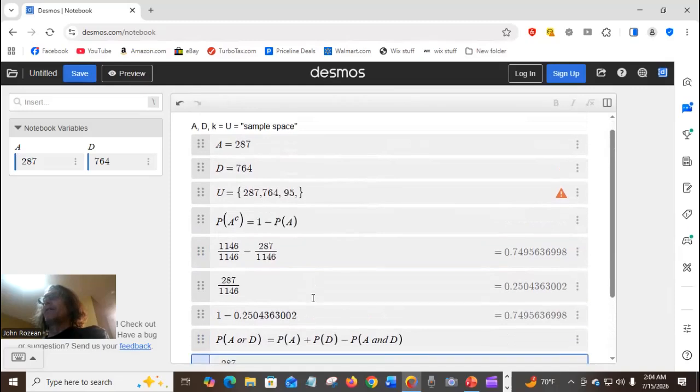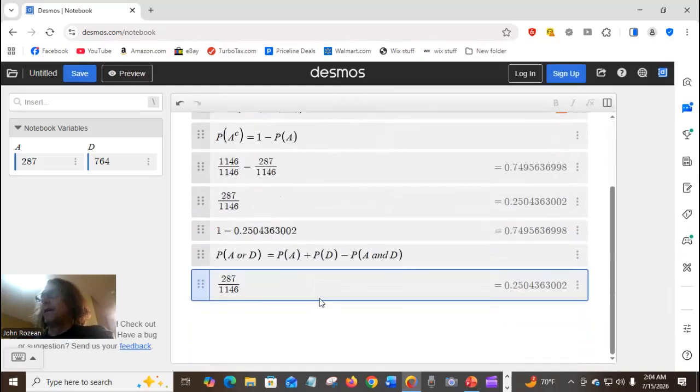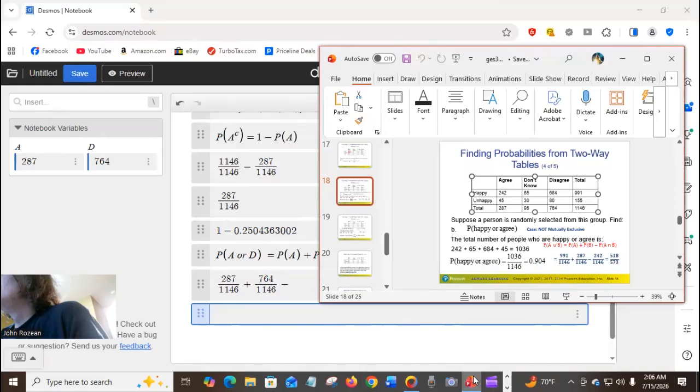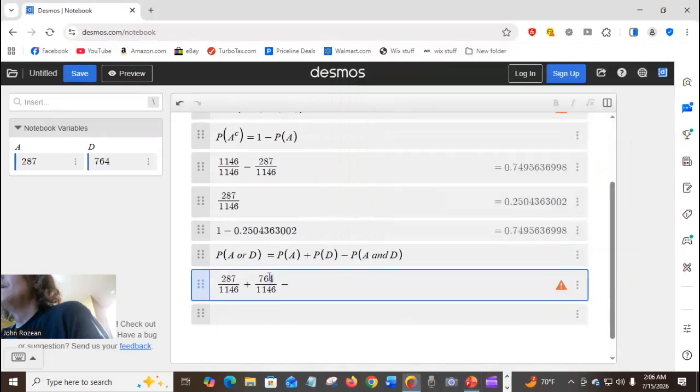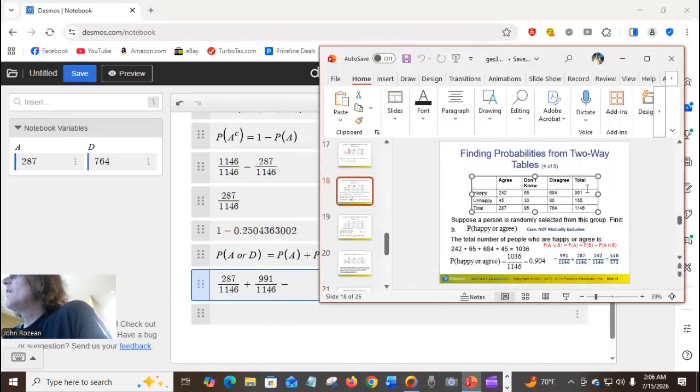The probability of D should be 991. So that's all the happies. That's all the agrees. So what we need to do is both happy and agree.